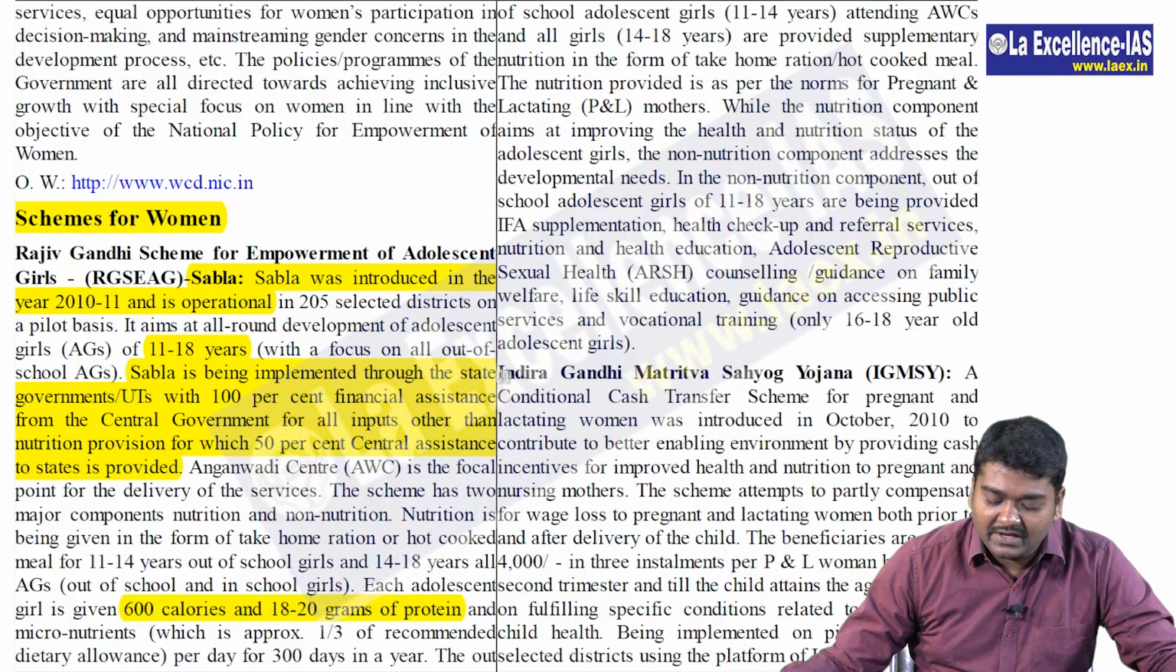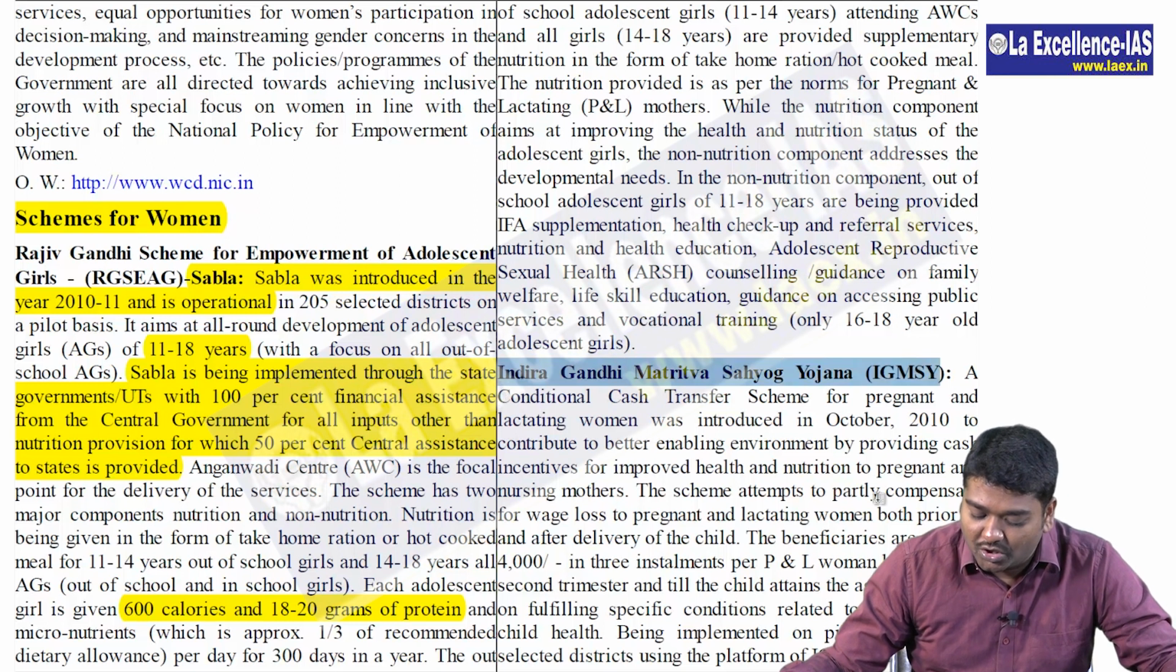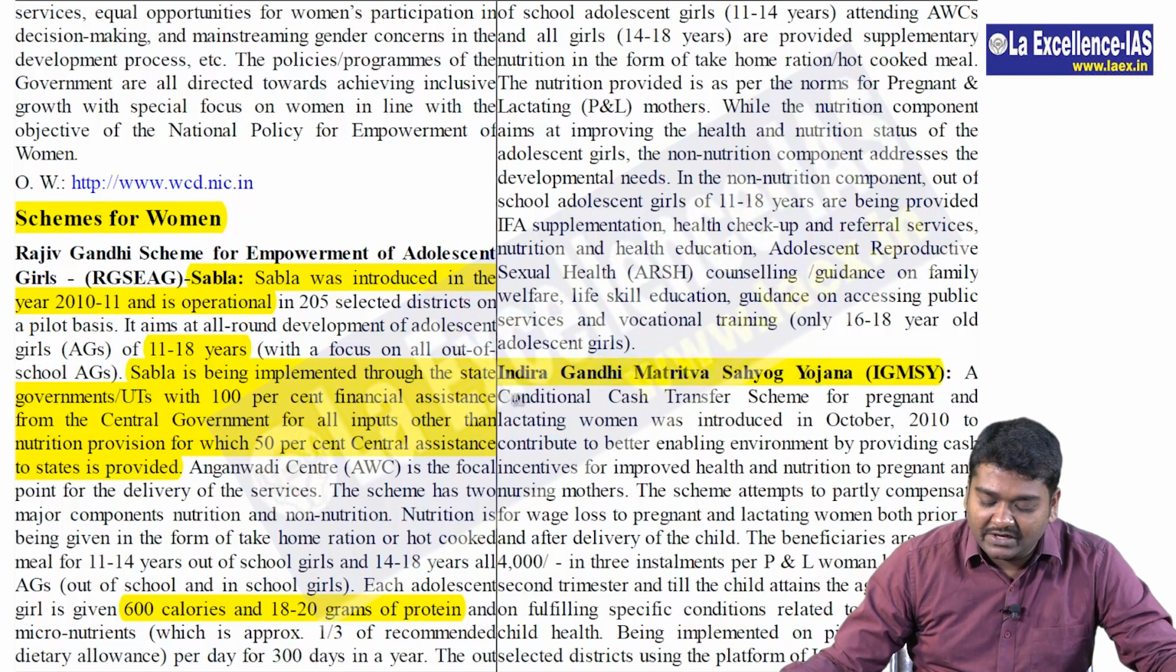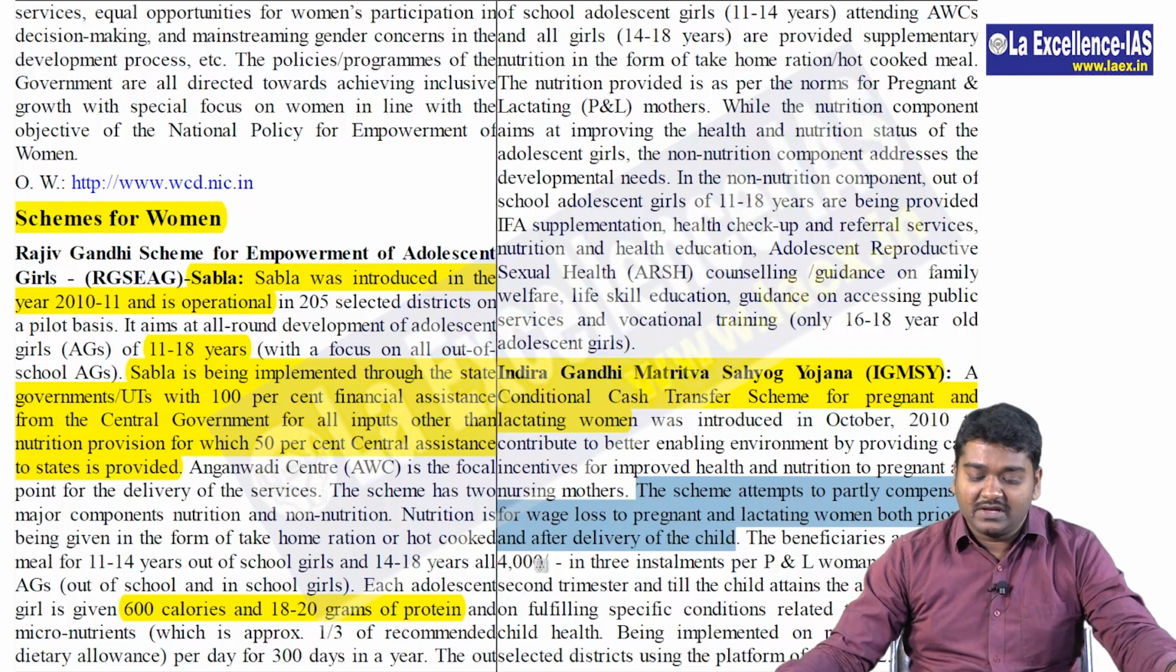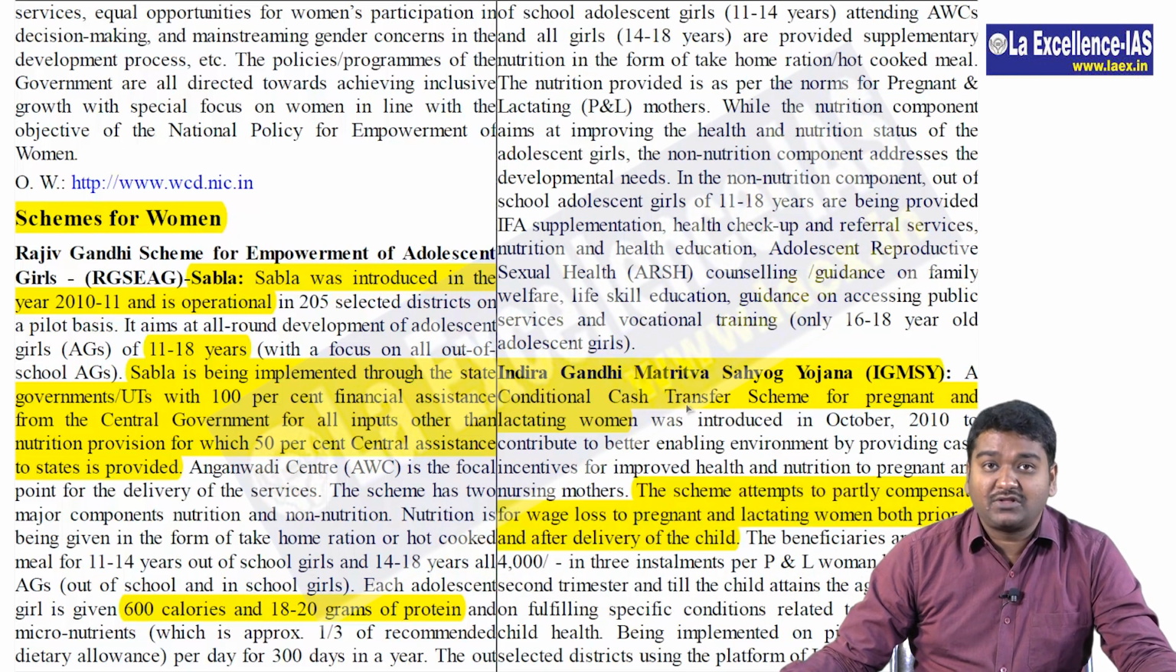And then you have Indira Gandhi Matritva Sahyog Yojana, where they are talking about a conditional cash transfer scheme for pregnant and lactating women, where the focus is on the wage loss which the working woman or lactating woman would suffer during the delivery period, and they are paid 4,000 rupees, right? So this information is important. Indira Gandhi Matritva Sahyog Yojana is for those women who are working and who will be losing money.